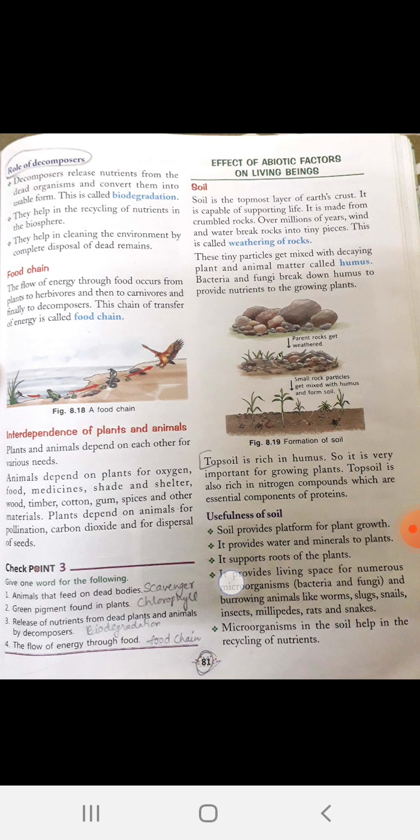Now, interdependence of plants and animals. Plants and animals depend on each other for their survival. Animals depend on plants for food, whereas plants depend on animals for carbon dioxide. So, this is how interdependence exists in nature.